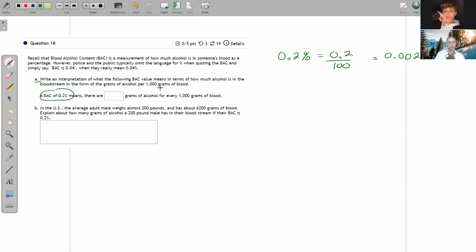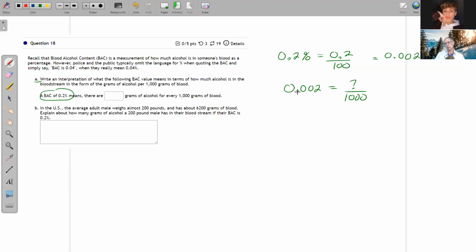And what we want to do is rewrite this as grams of alcohol for every 1,000 grams of blood. So that 0.002 is equal to what out of 1,000? And this one is actually pretty easy if you read the number properly.